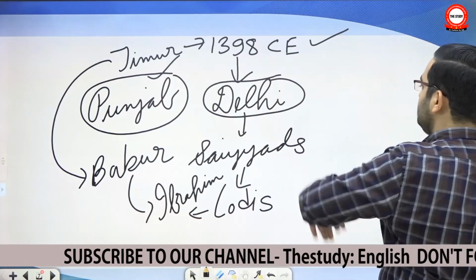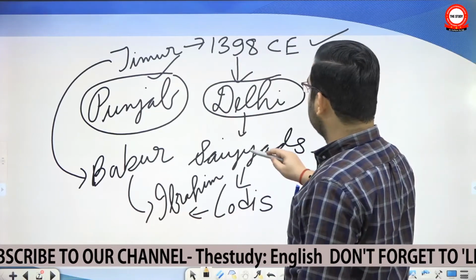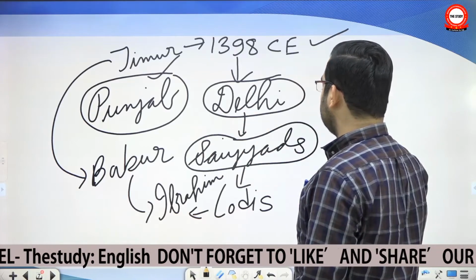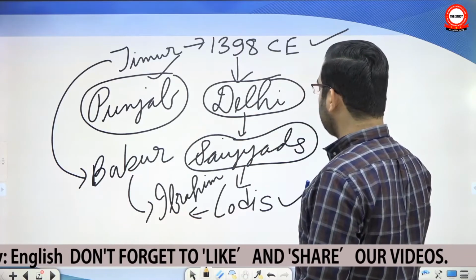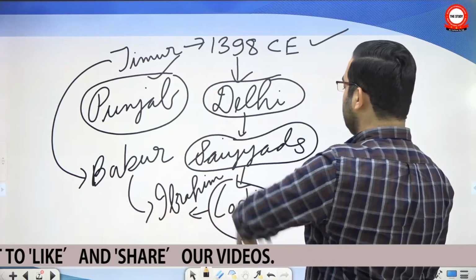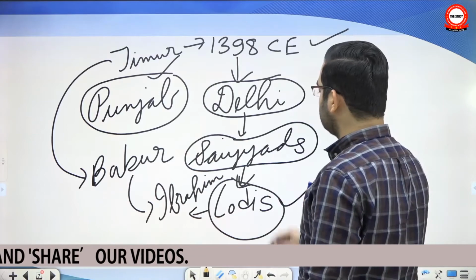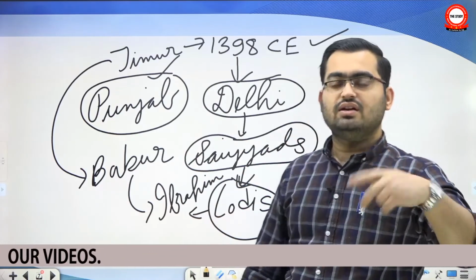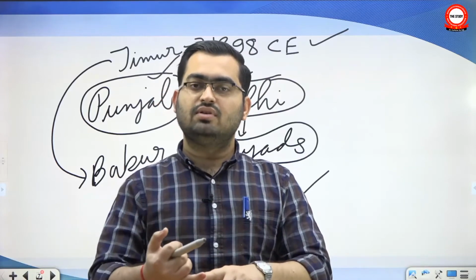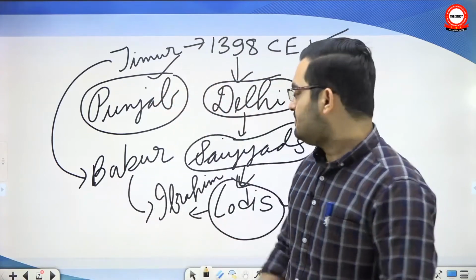In fact, the Sayyids that came after the Tughlaqs accepted the suzerainty of Timurid rulers. It is only when the Lodis came to power, and the Timurids had become weak and fragmented, that they again started calling themselves Sultan and adopted all the paraphernalia of a sultanate, meaning getting coins minted, getting your name read in the khutbah, etc.